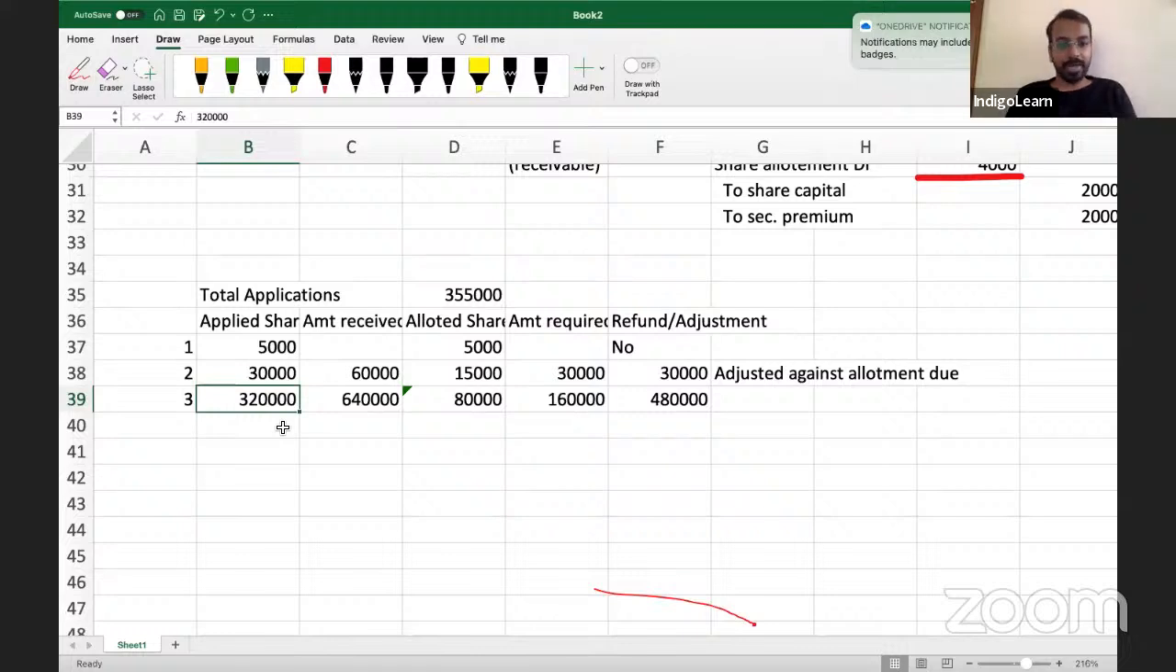3,20,000 shares were applied. We received 6,40,000 total amount. We have allotted 80,000 shares to these people. For 80,000, we need only 1,60,000. So we have an extra amount of 4,80,000. So basically, we collected an extra 4,80,000 from the shareholders.